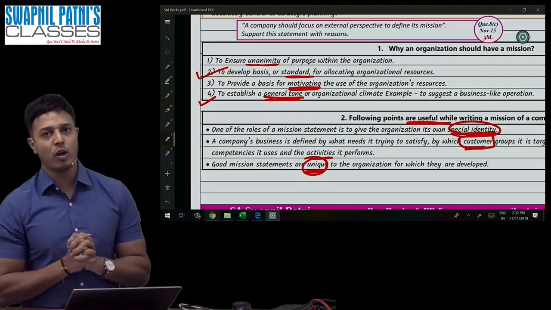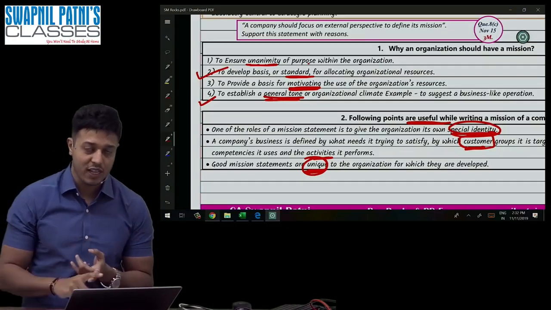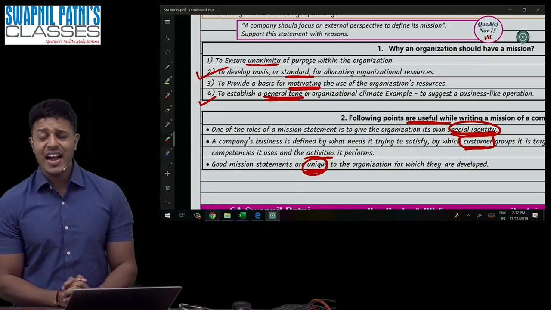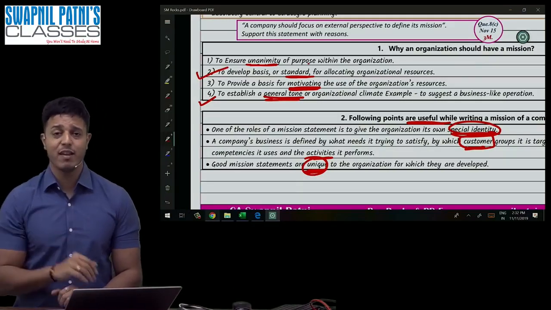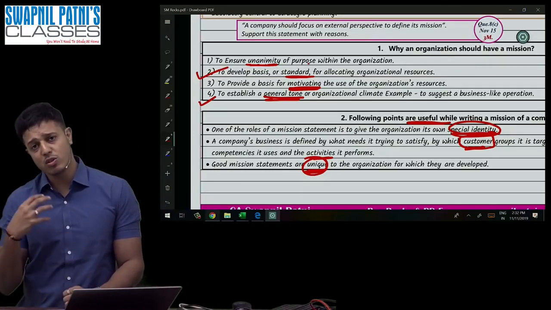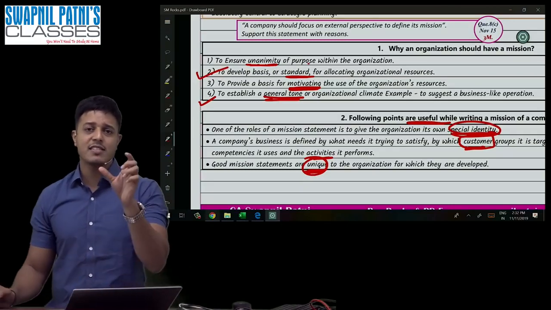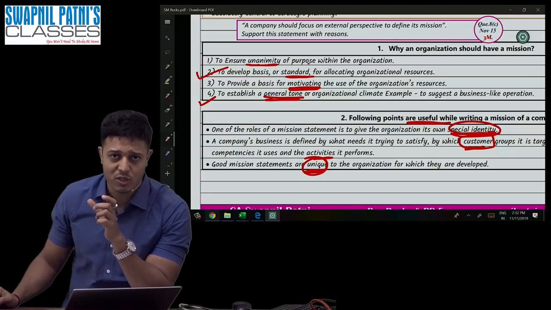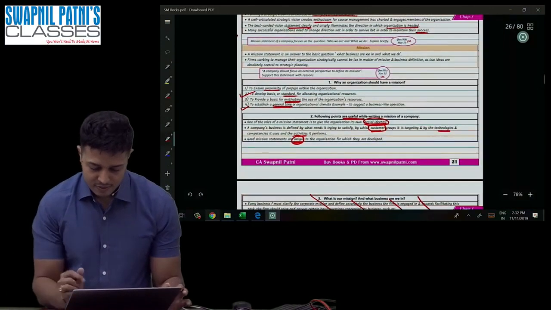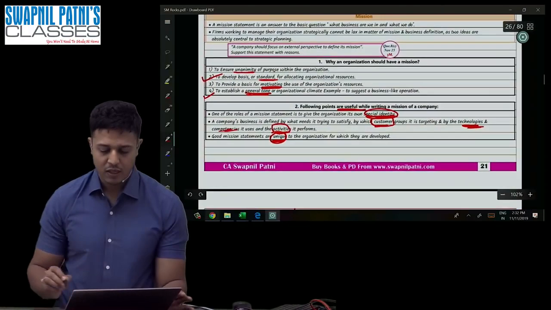So there are important factors while writing a mission statement. Number one, it should be unique. It should not be copy paste. It should be a special identity. Number three, it should be customer oriented. And number four, activities. It should also describe the activities, what kind of technology you're using, and the processes to be followed. These things are also covered in the mission. I'll repeat: technology, your competencies, and your activity should also be covered.